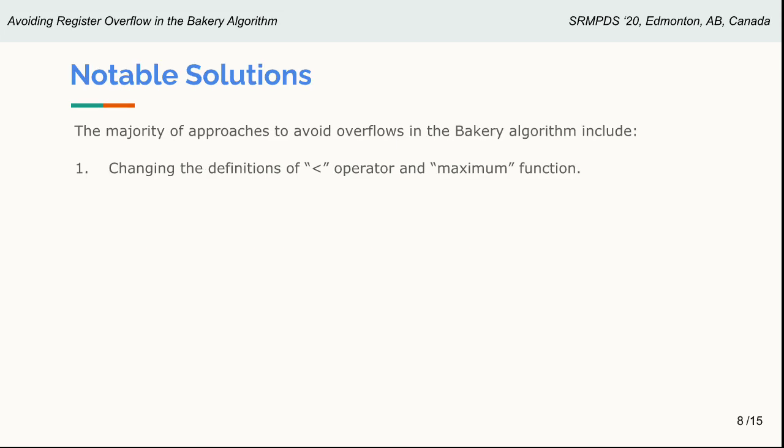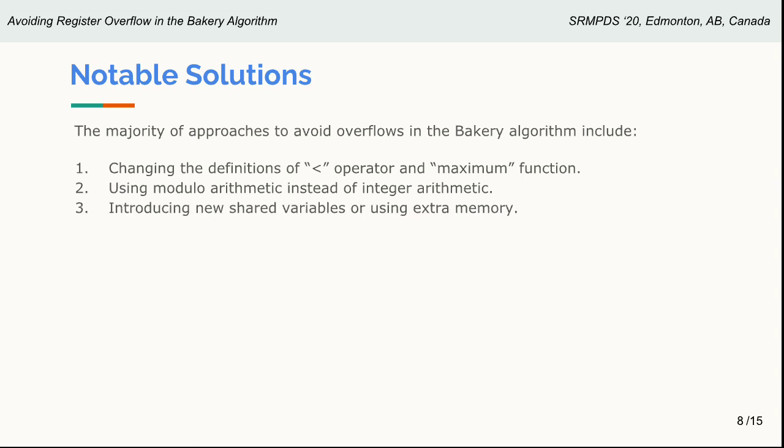Notable solutions that have tried to solve this problem have taken certain measures, which include changing the definitions of the less than operator and maximum function in the algorithm, or using modulo arithmetic instead of integer arithmetic, or they have introduced new shared variables or used extra memory, or they have reset the values of the registers before an overflow occurs.